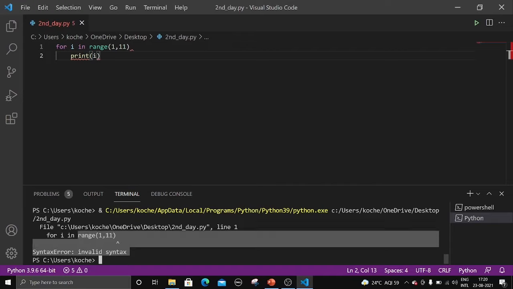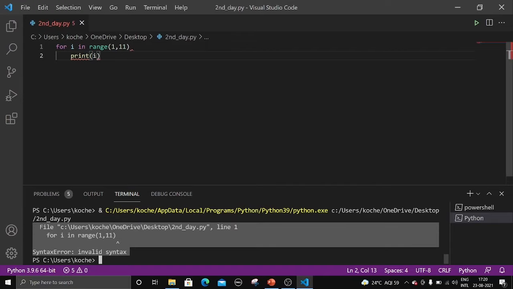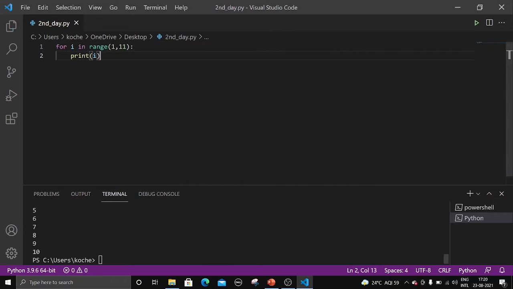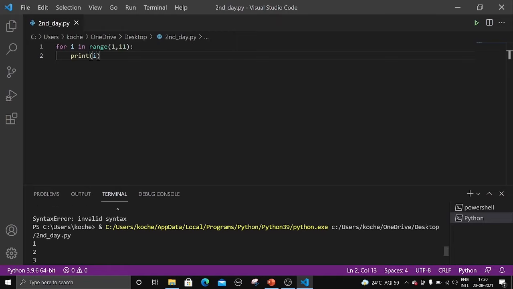See here, you got an error. Output is not displayed. Syntax error, invalid syntax. Now let me put the colon here and show you. Now let me run this one. There you go, numbers are printed. I will explain this one.